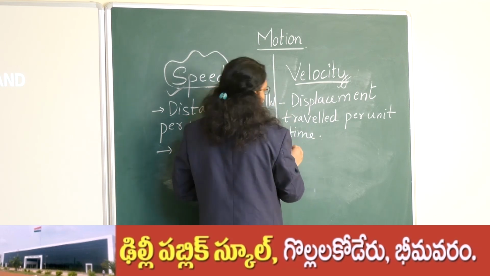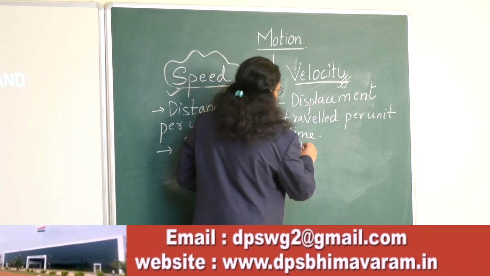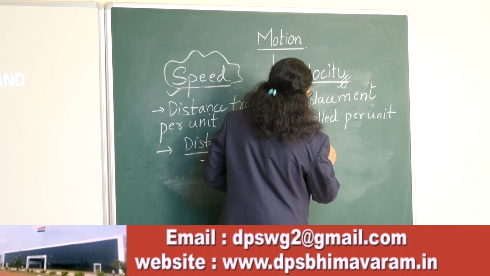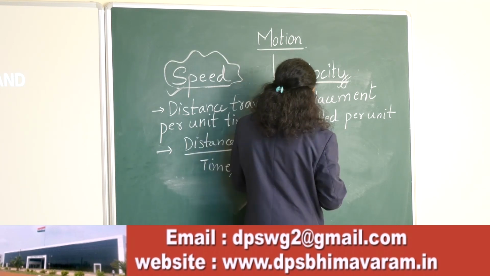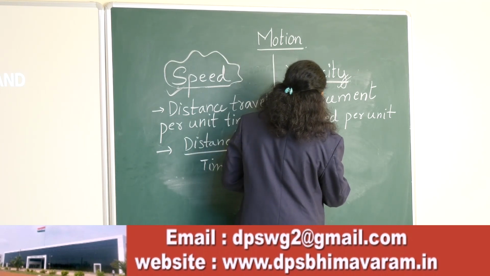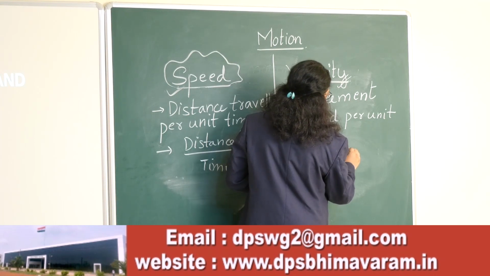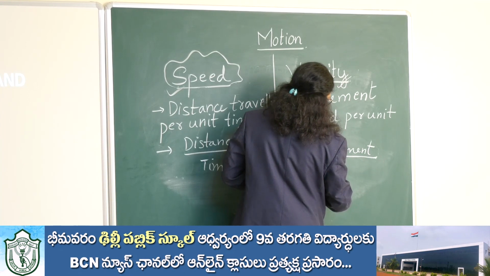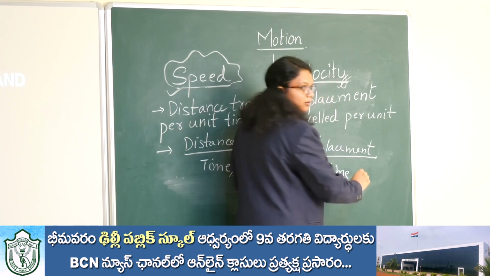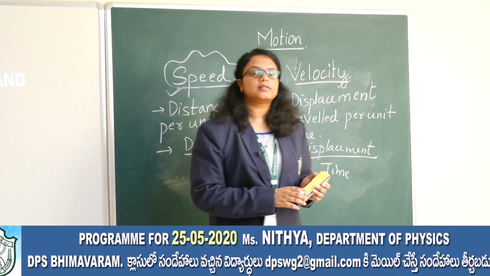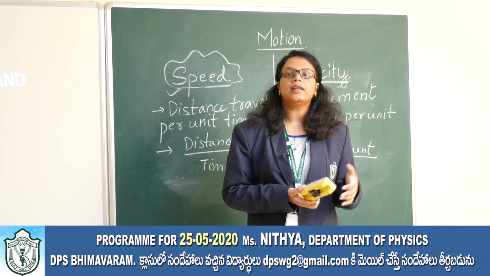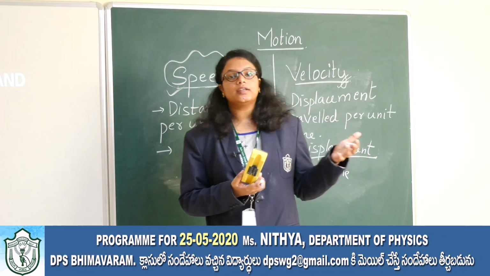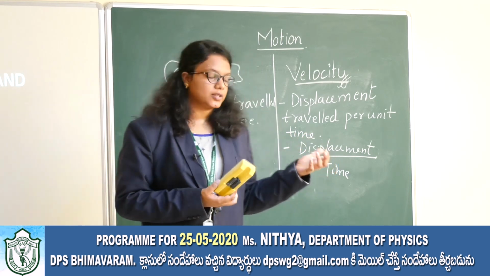So the formula for velocity is displacement by time taken. As I have already told you, distance is the actual path length travelled, and displacement is the shortest distance travelled between any two objects.